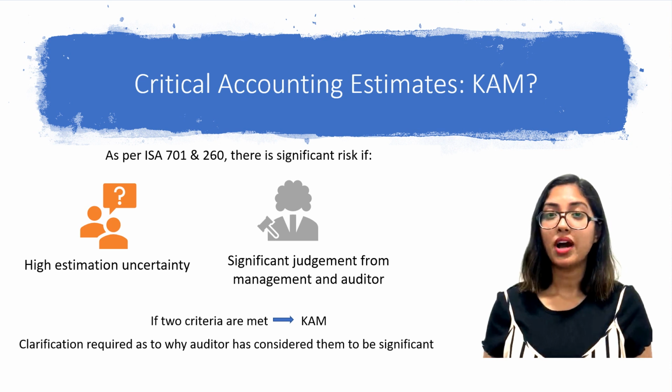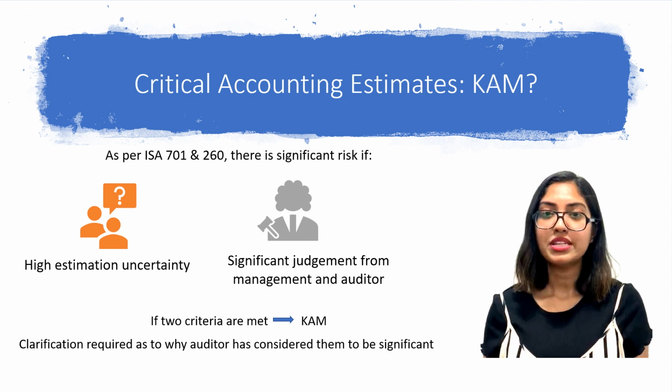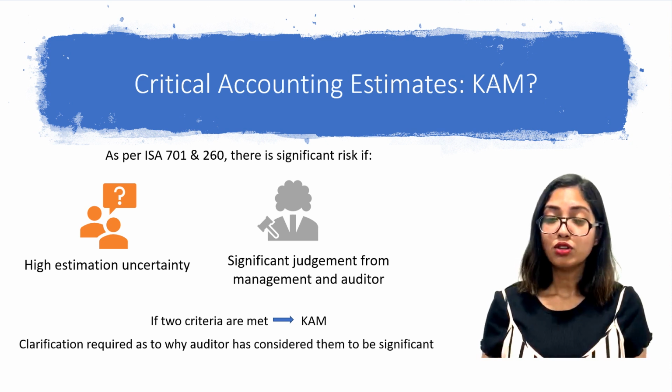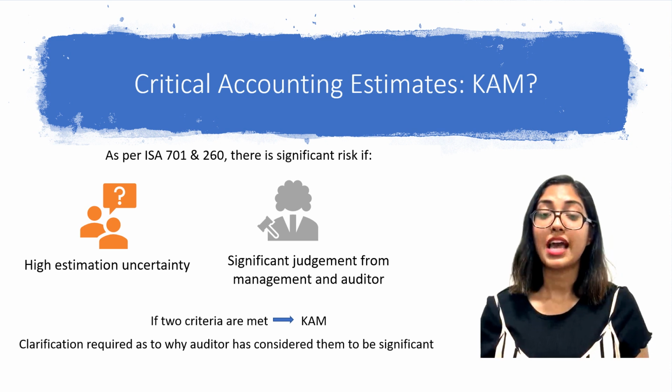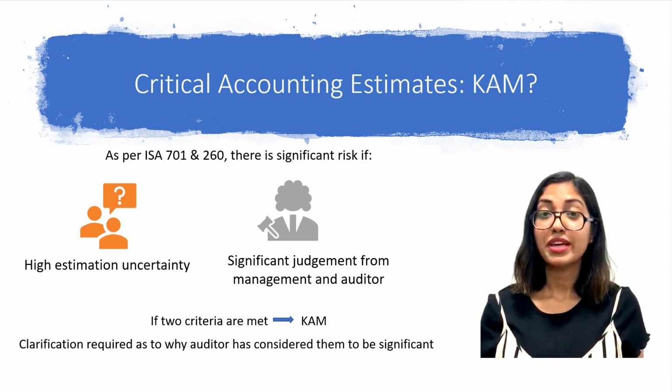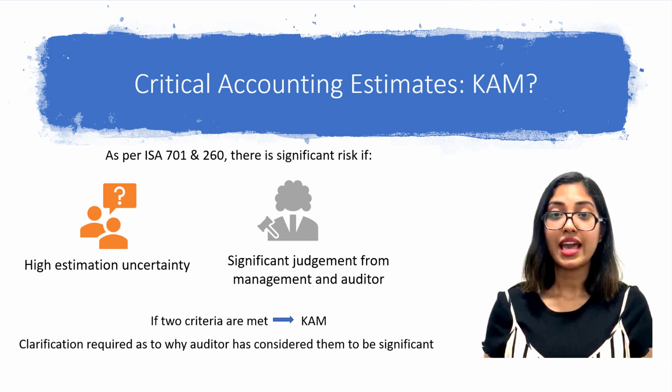They also are required to clarify the reason for which they chose this to be significant, and also say how this issue was addressed in their audit report. This will reduce information asymmetry between the readers and the auditors.